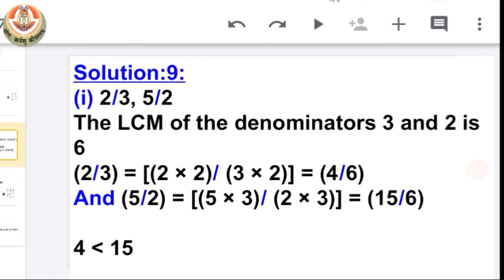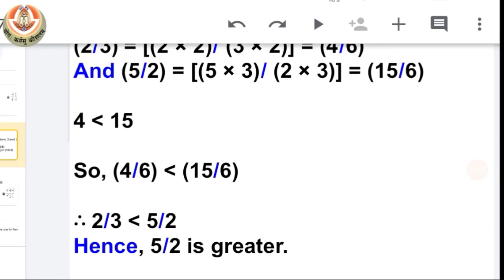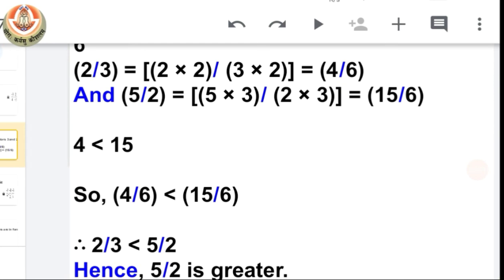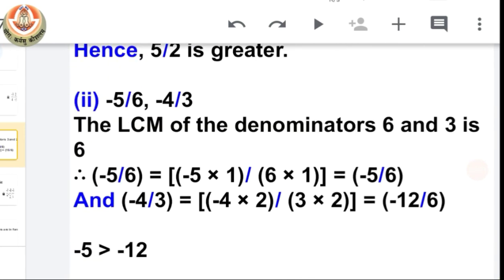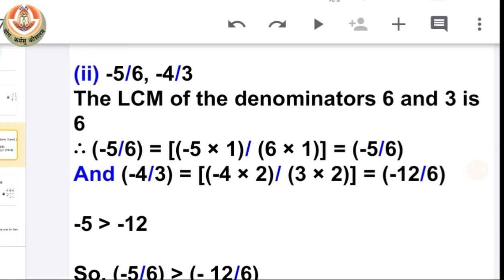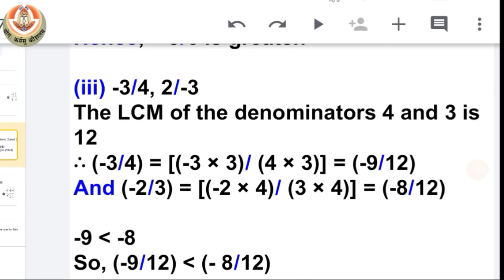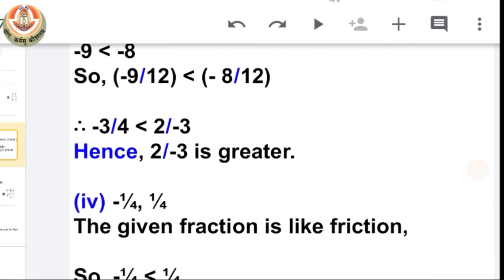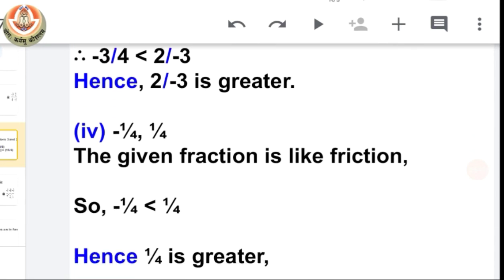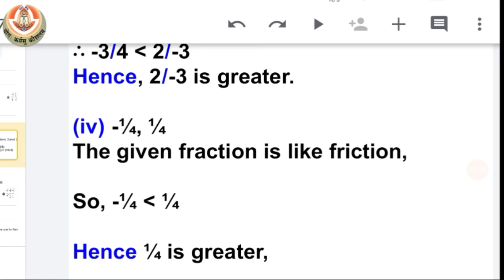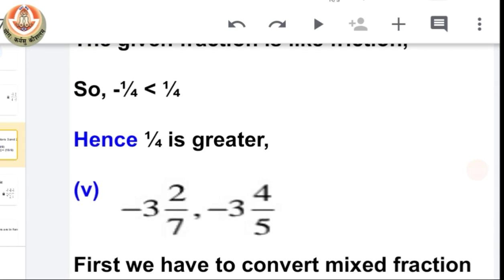Okay, and now we have to do the same thing. After making their denominators equal, we just have to compare their numerators and then we will have our answer. Okay class, I hope you can easily do the 9th question on your own, as we had discussed the first, meaning 8th, question very clearly. Okay, now you can see here the fourth part, we have negative 1 by 4 and positive 1 by 4. So we can easily say that negative is always smaller than positive.